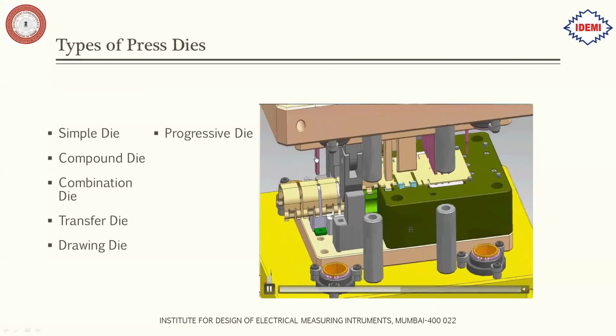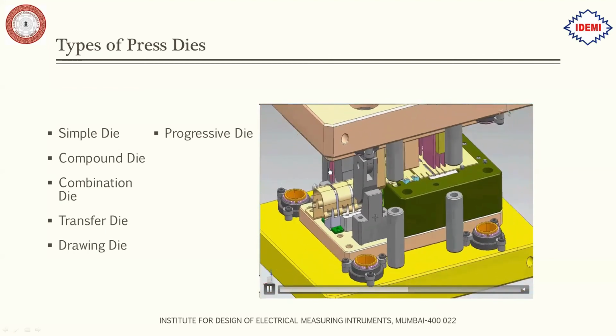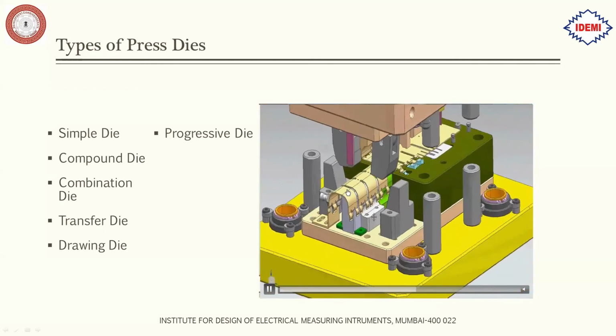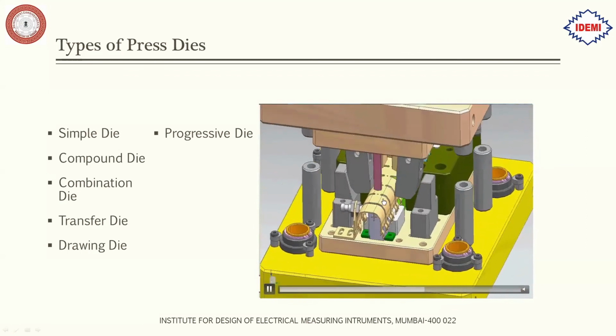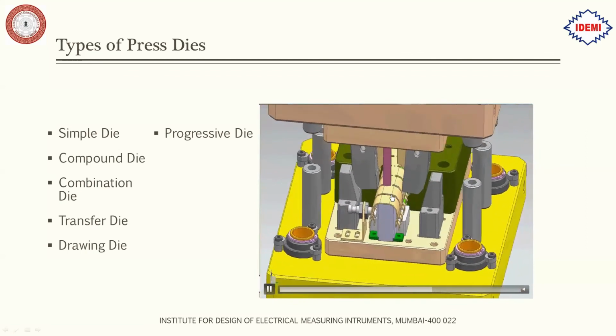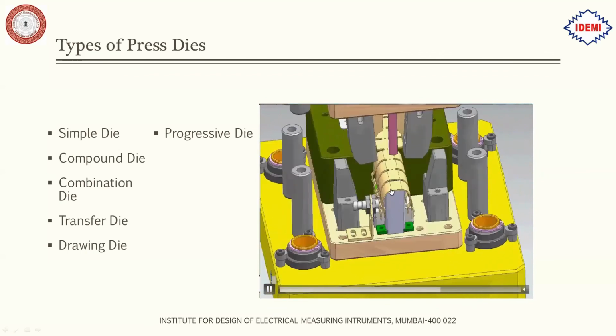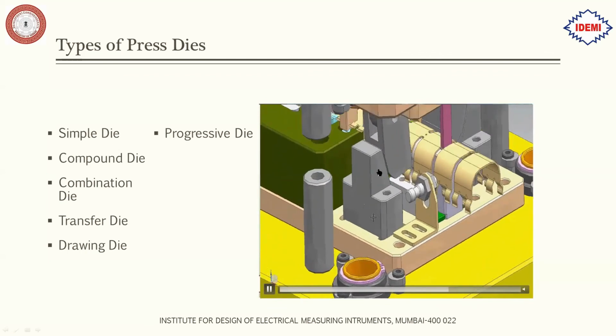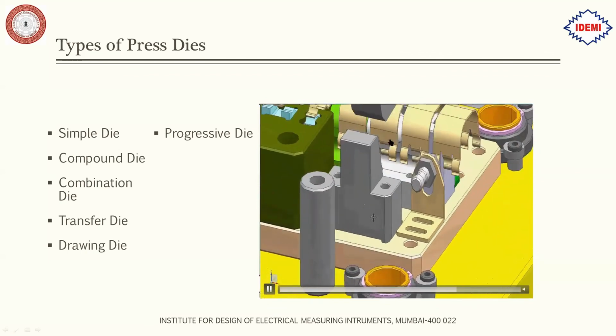Here parting off operation is taking place. This pink punch is breaking the component from the strip. That is why it is called the parting off operation. This is what we can call parting off operation. Here the bending operation is taking place.